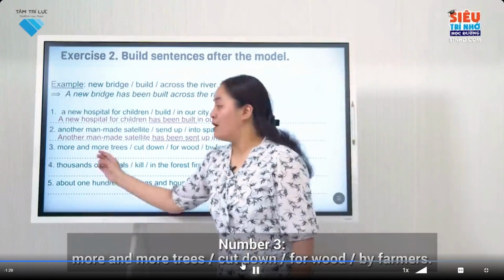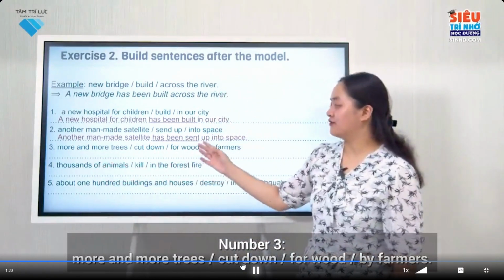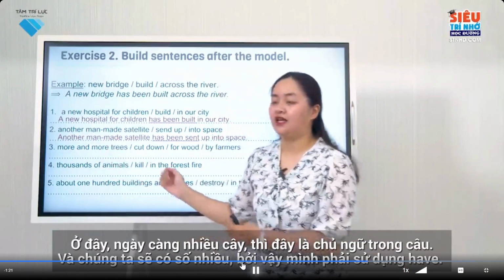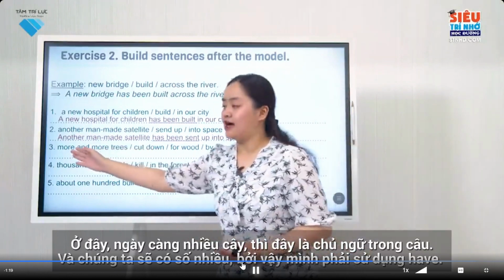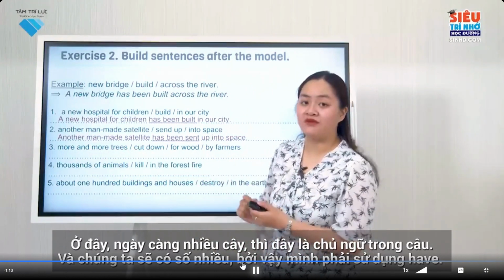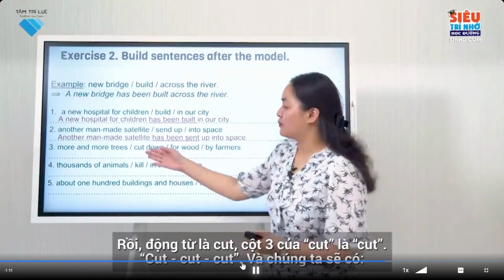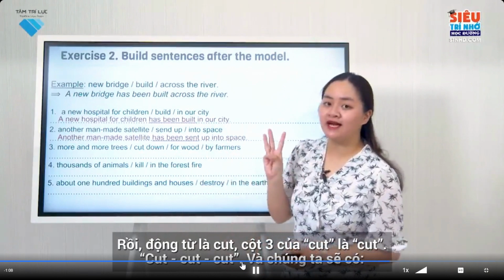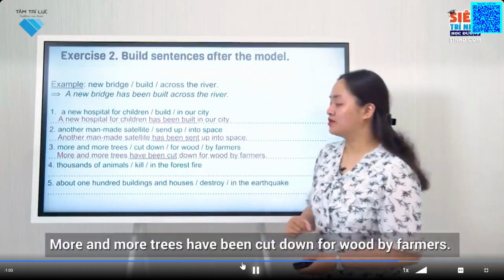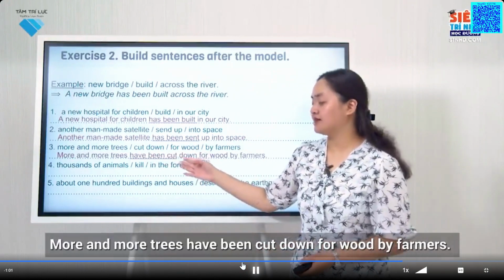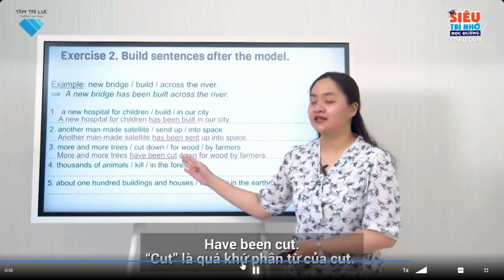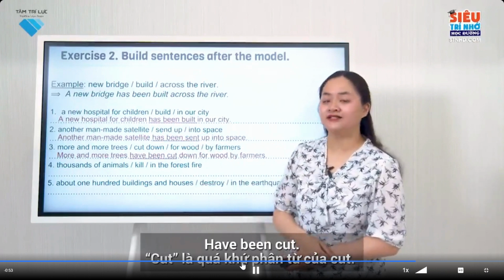Number 3, more and more trees cut down for wood by farmers. Here, more and more trees, this is the subject of the sentence, and this subject is plural, so we have to use have. Then the verb is cut. Verb past participle of cut is cut. And we have more and more trees have been cut down for wood by farmers. Have been cut.